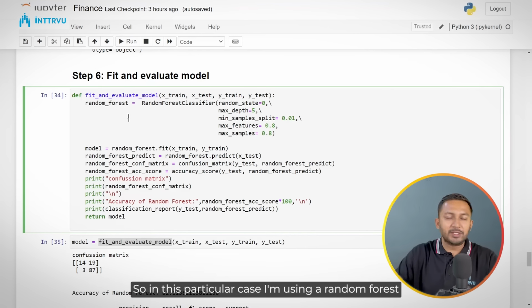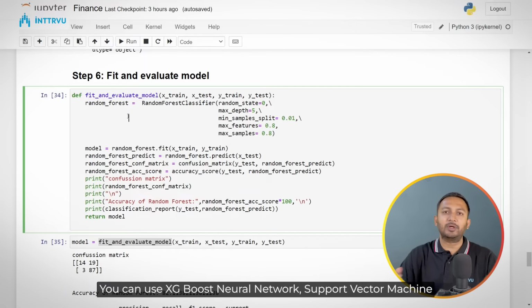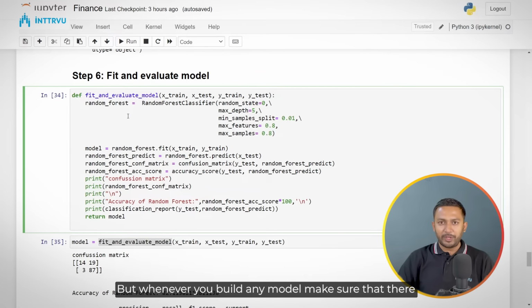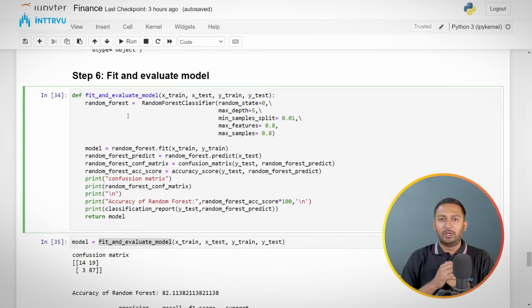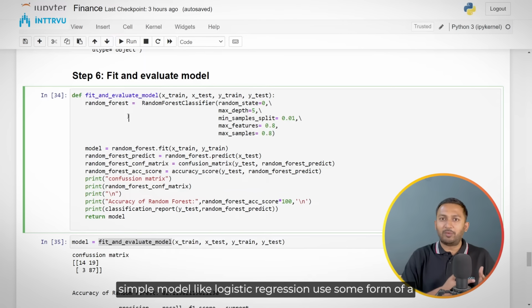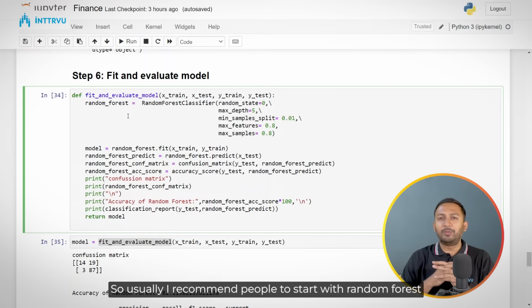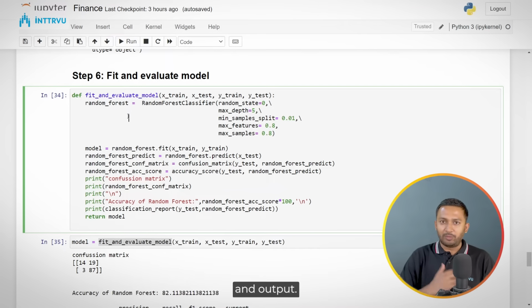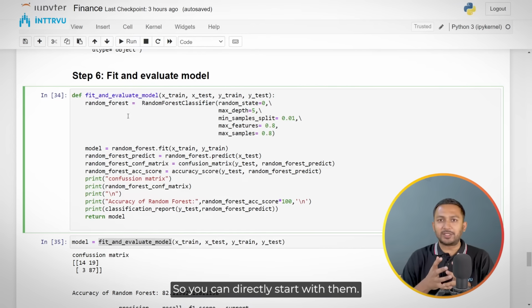In this particular case, I'm using a random forest classifier, but you can use any kind of model. You can use XGBoost, neural network, support vector machine, or even logistic regression. But whenever you build any model, if there is no requirement to start with a complex model like a neural network, or a simple model like logistic regression, use some form of non-linear model. Usually I recommend people to start with random forest or XGBoost because these models are really good at capturing linear as well as non-linear relationships between input and output, and they also give really good results on most data sets. So you can directly start with them.